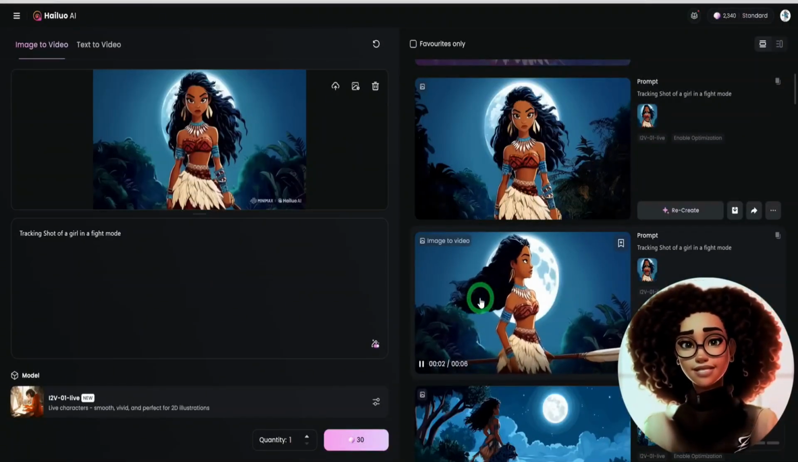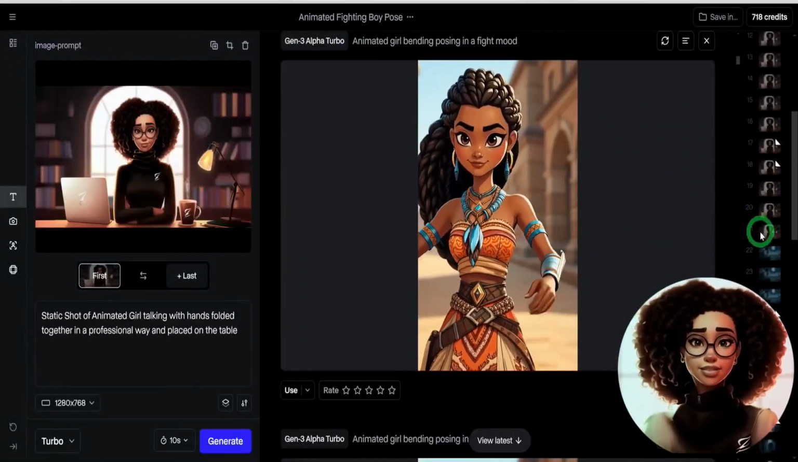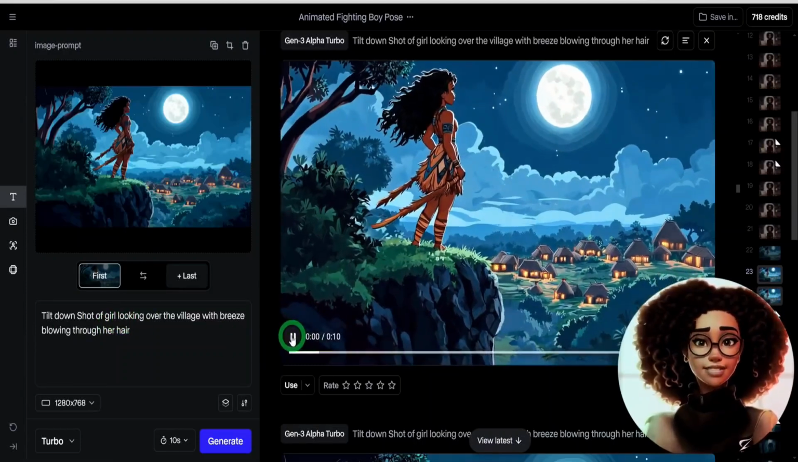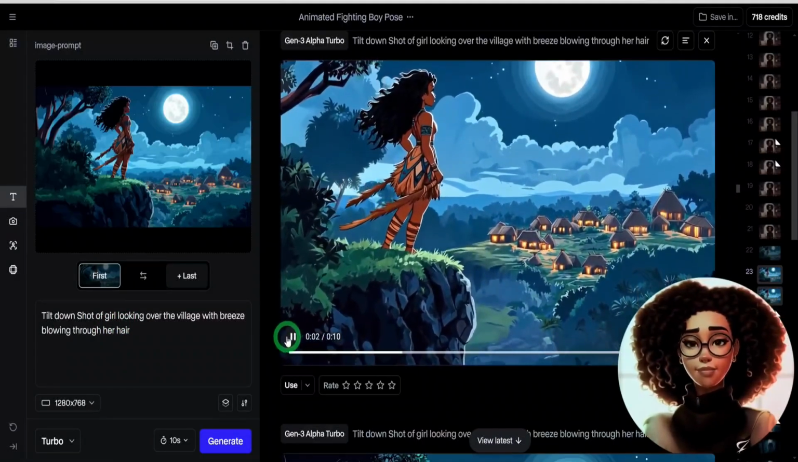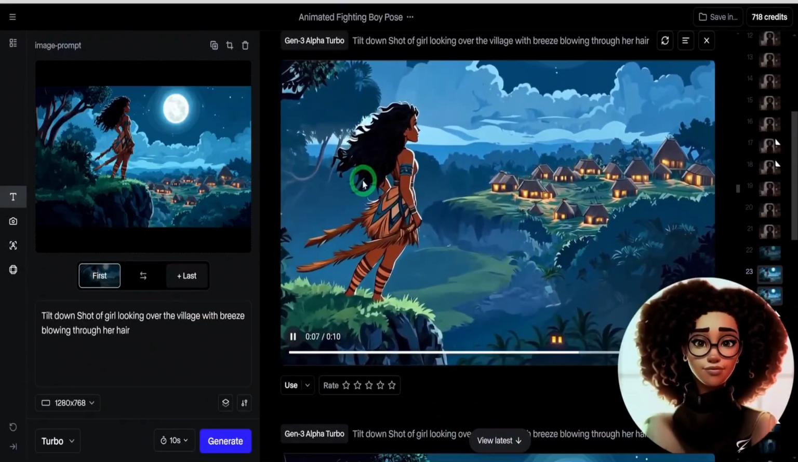Then to show you the scene that I animated in Runway ML, here I typed in a tilt shot of the girl looking over the village. And as you can see how this shot came out, it came out beautifully with the breeze blowing through her hair and movement showing her village.